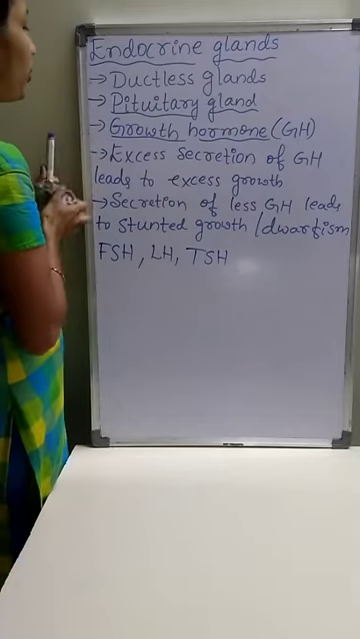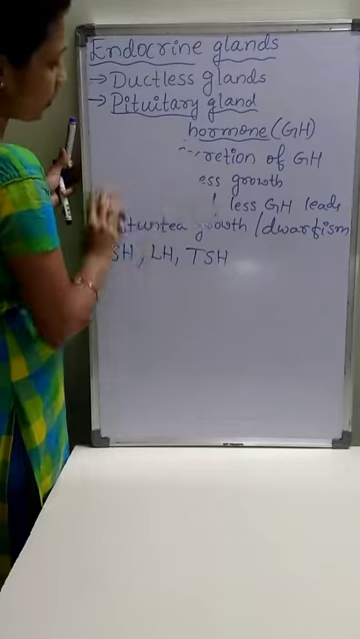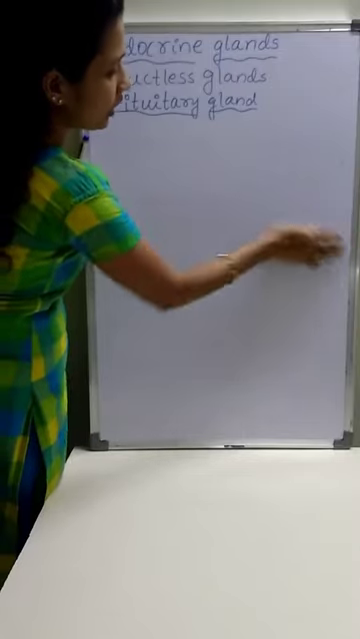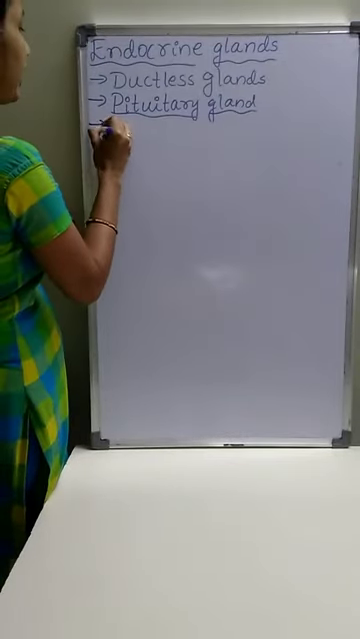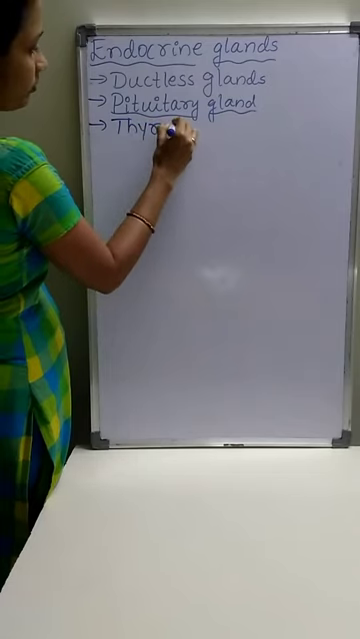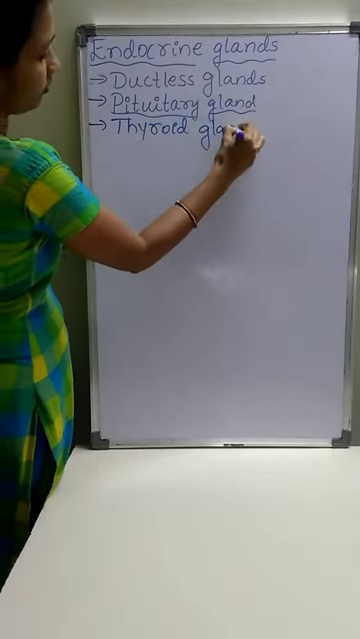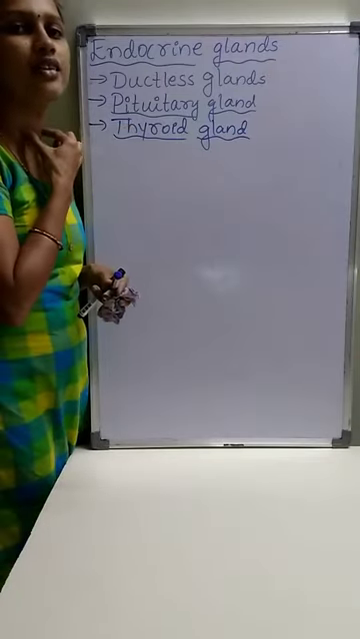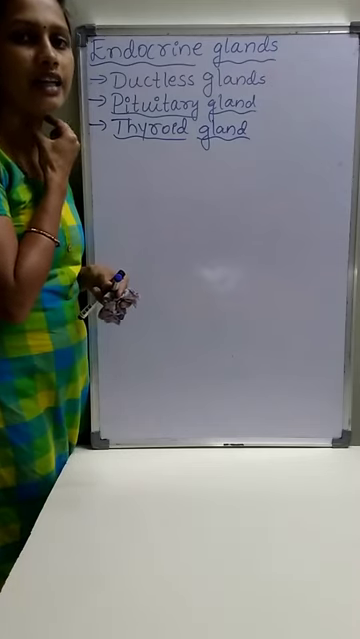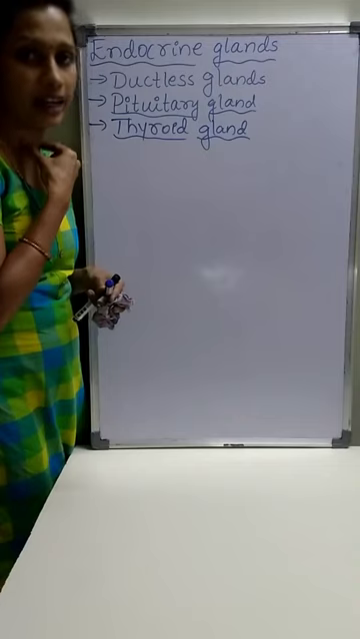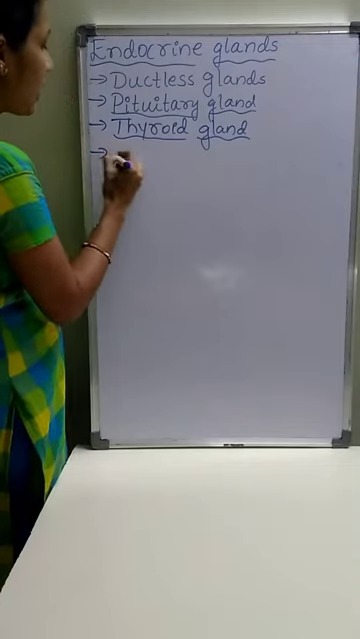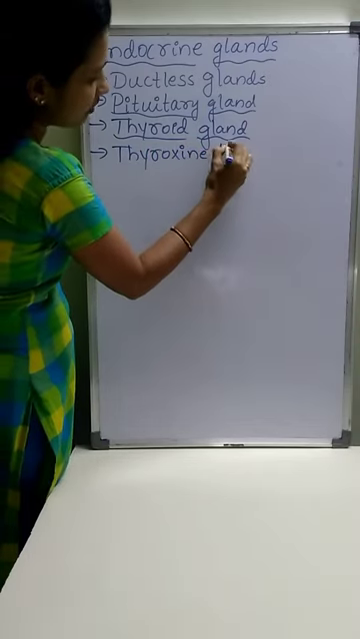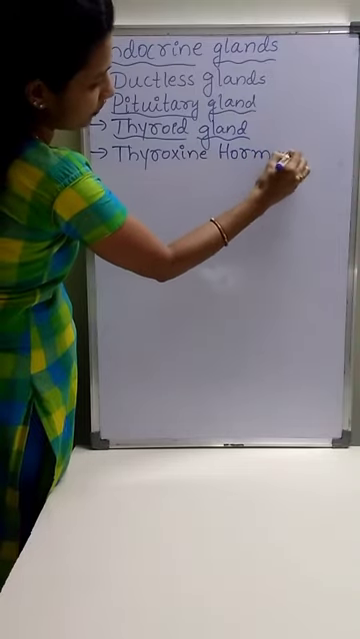The next endocrine gland is the thyroid gland. Thyroid glands are present on either side of the neck. The thyroid gland mainly secretes the hormone called thyroxine.